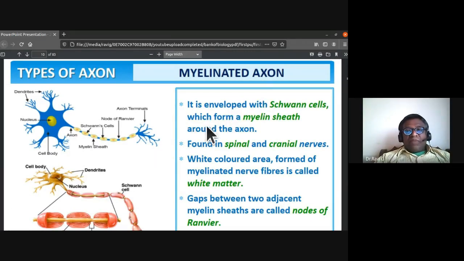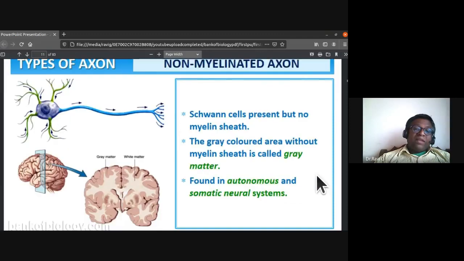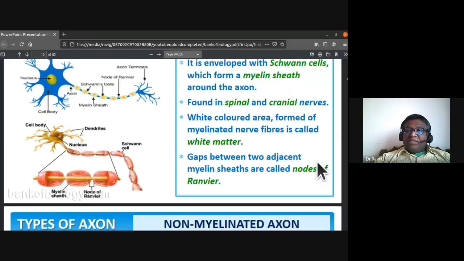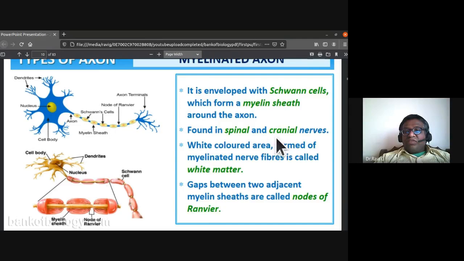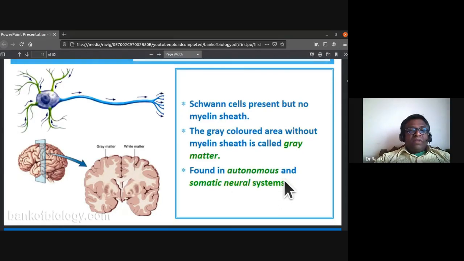The myelinated axon is enveloped with Schwann cells which form a myelin sheath around the axon. In non-myelinated axons, Schwann cells are present, but no myelin sheath. The gray colored area without myelin sheath is called gray matter. The non-myelinated axon is found in autonomous and somatic neural systems, whereas the myelinated axon is found in spinal and cranial nerves.